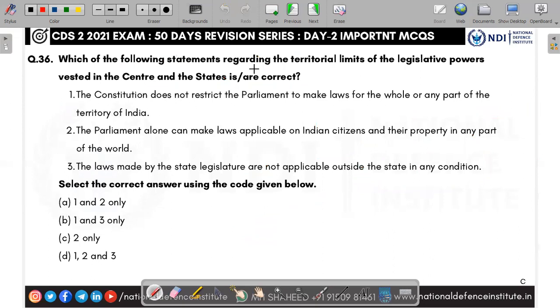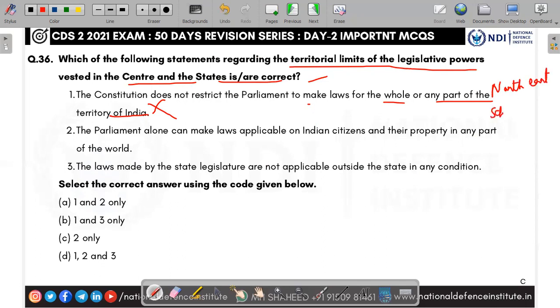Next. Which of the following is correct regarding the territorial limits of legislative powers vested in the center and state? The Constitution does not restrict the Parliament from making law for the whole or any part of the territory. No. In some parts, for example the Northeast states, Schedule 5 and scheduled areas and tribal areas, the state legislature is very powerful, not the Parliament.